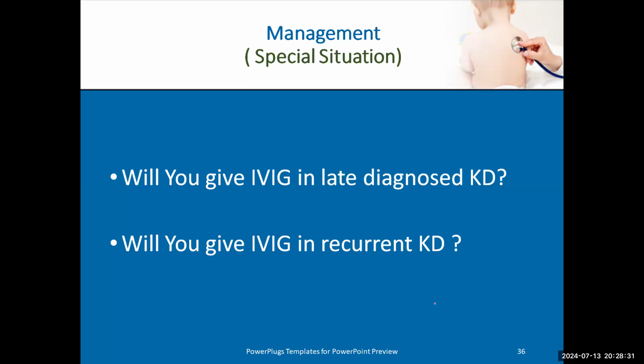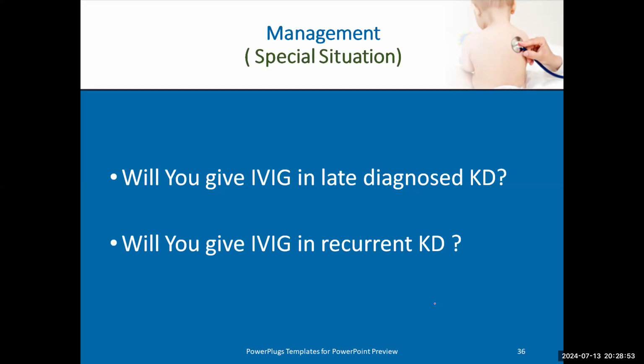The second question. If I give the patient IVIG and the fever resolves, and after 2 to 3 days he becomes feverish again, this is called recurrent Kawasaki disease. Should I give him IVIG again or not? So he's not responding to IVIG the first time and he has recurrence. Should I give him IVIG again or not?